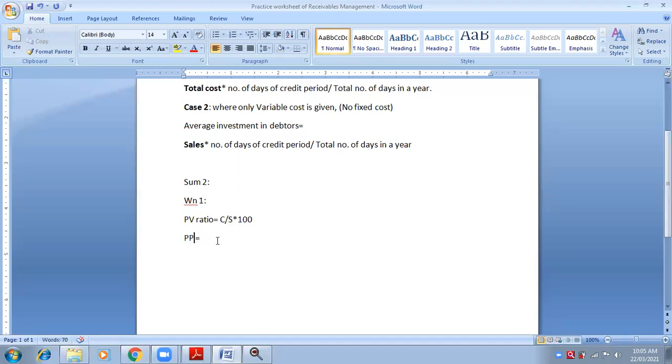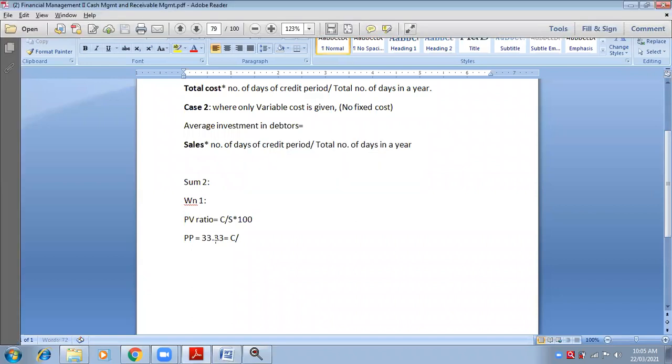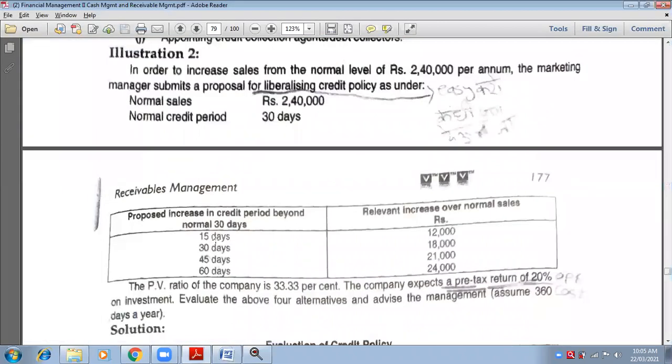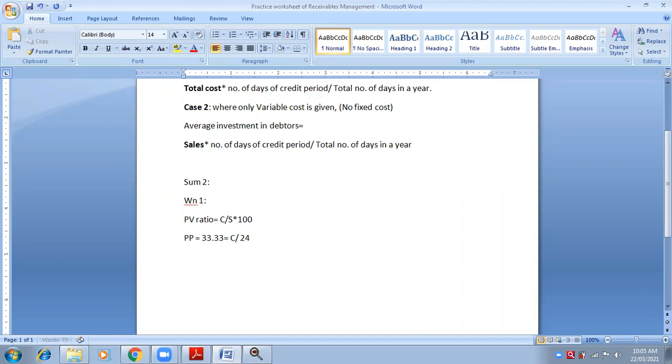Now what is PV ratio of present policy? 33.33 is equal to contribution upon sales. What is contribution? I don't know. That's what I'm trying to find. What is sales of present policy? It is given. If two things are given and one thing is to be found out, it becomes very easy.